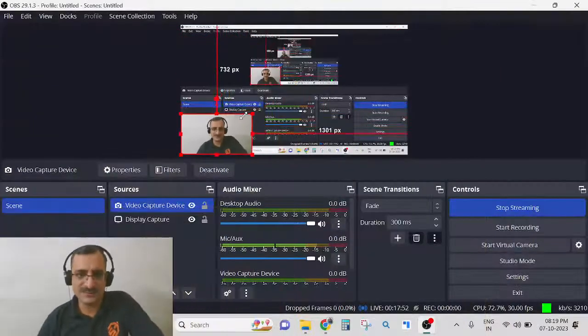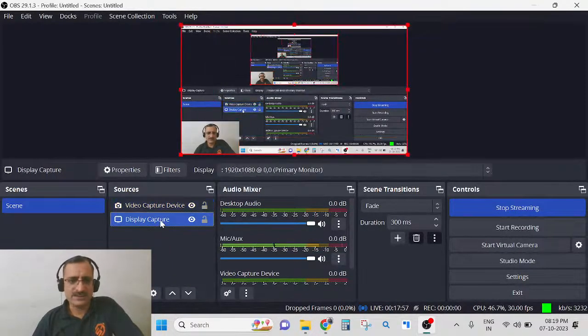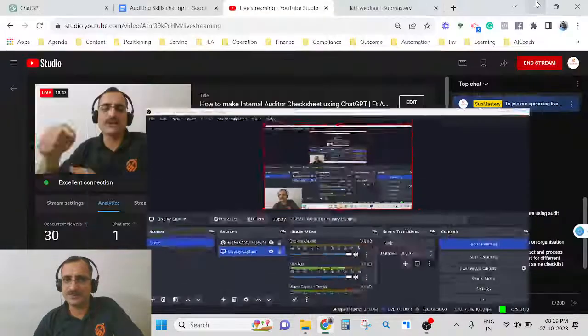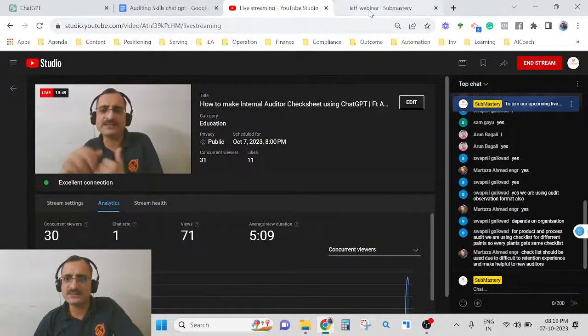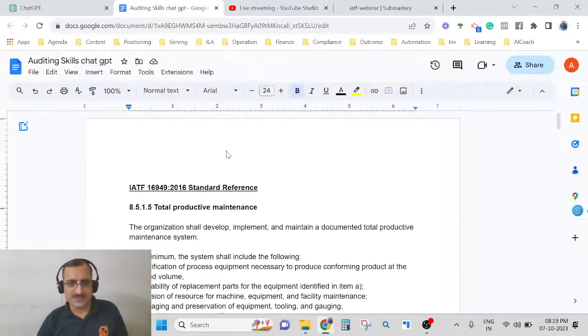So let me share my screen with you. I'll be sharing my screen, and please do let me know if my screen is visible. I hope my screen is visible. एक बार मुझे फटाफट please type in the chat also, so that I know that my screen is visible.